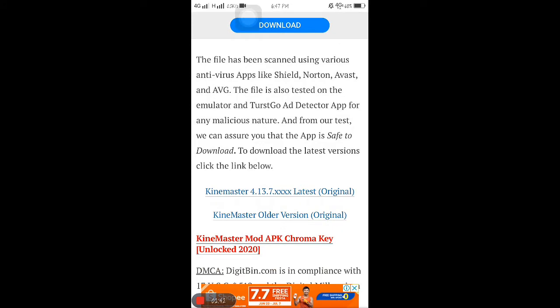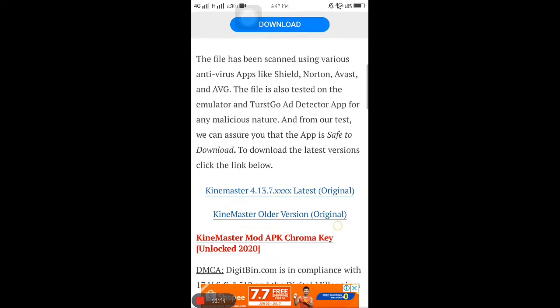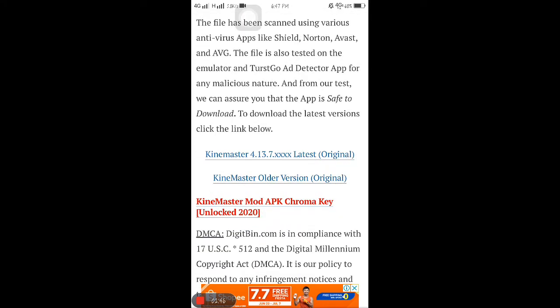That depends on your phone, which version is compatible with your phone. Since the app is already in my phone, I cannot download it again.